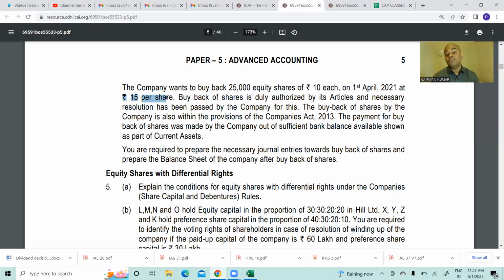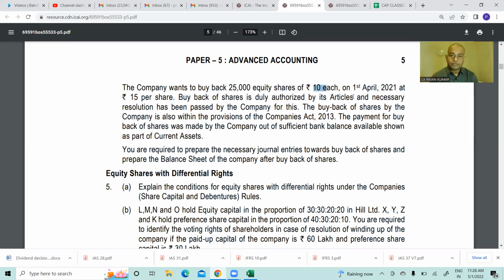If you are buying back out of reserves, the nominal value of the shares bought back should be transferred to capital redemption reserve. This 25,000 is the number of shares bought back, and the face value is 10 rupees. So the nominal value of the capital bought back is 25,000 into 10, 2,50,000. From free reserves, you need to transfer it to capital redemption reserve. So you'll pass a journal entry: free reserves account debited to capital redemption reserve, 2,50,000.